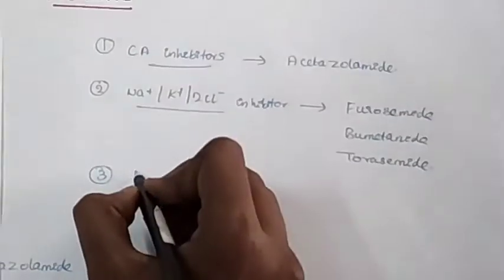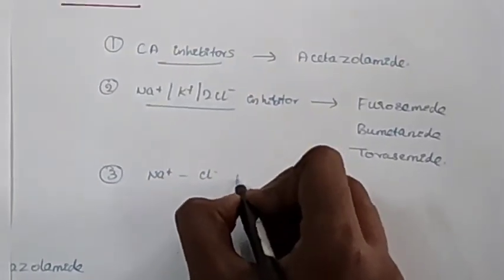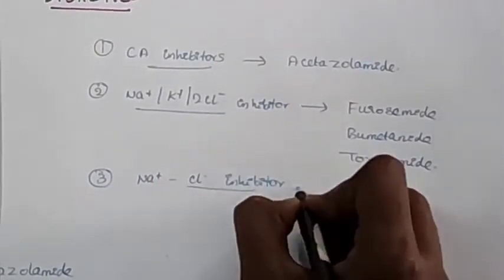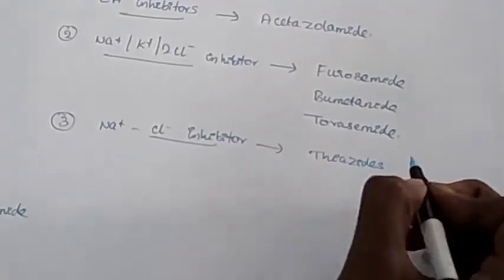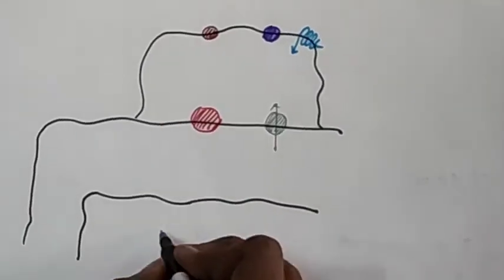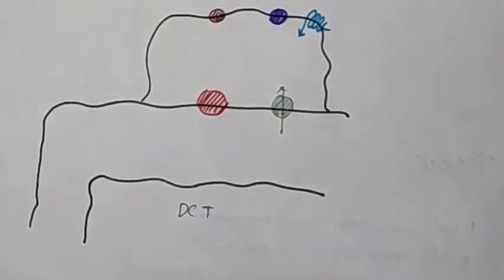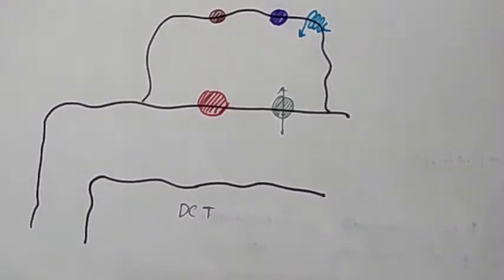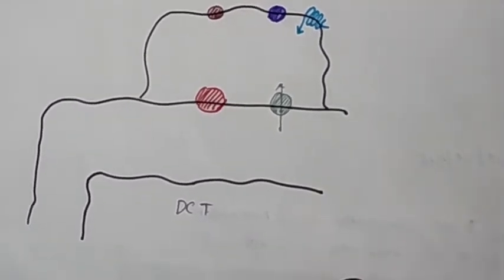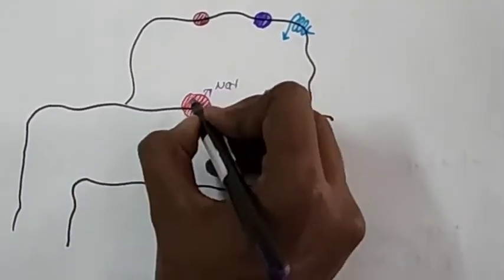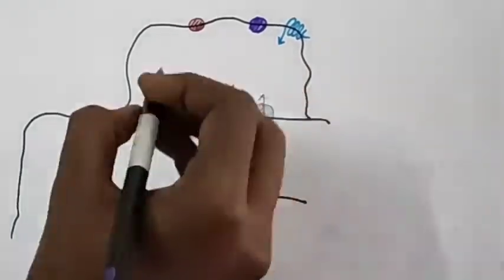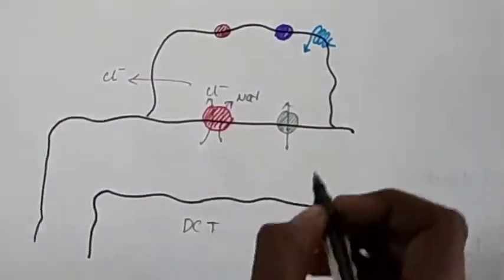The third class of drugs are sodium chloride symport inhibitors, which include drugs like thiazides. These are the group of drugs. Let's see the mechanism of action of thiazides. They act mainly on the distal convoluted tubule. There is a sodium chloride symport in the basal layer of cell of DCT, through which the sodium and chloride enter the cell, and the chloride is reabsorbed.